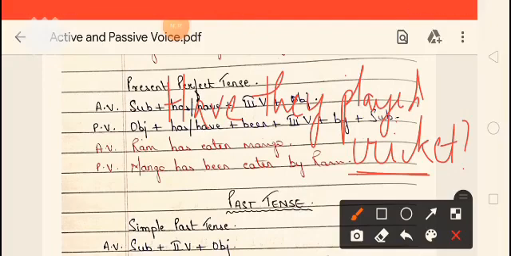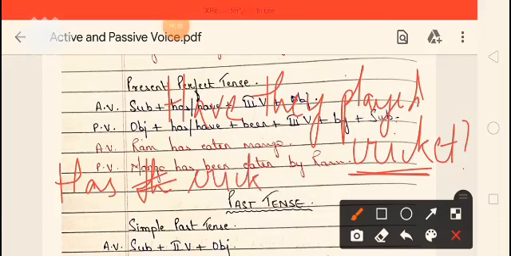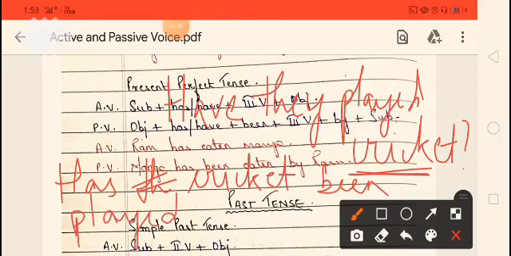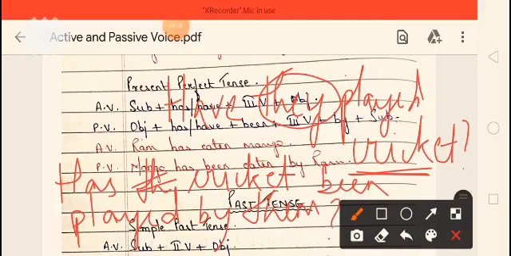So which helping verb will be used in the case of cricket? Cricket is the object here, so which helping verb? It is singular, so has. Has cricket, then the word been, then the third form of the verb played. Has the cricket been played by? They changes to them, by them. So it becomes: Has the cricket been played by them? Question mark.